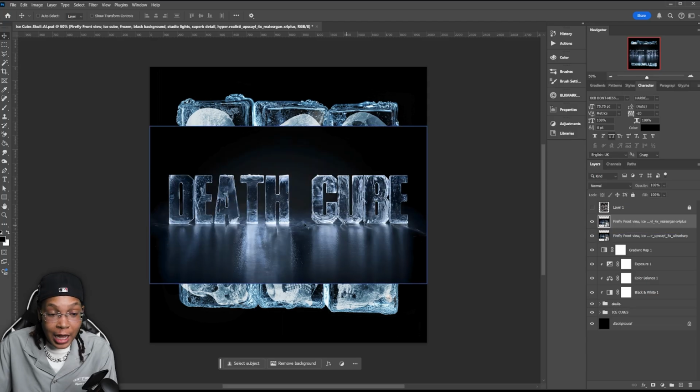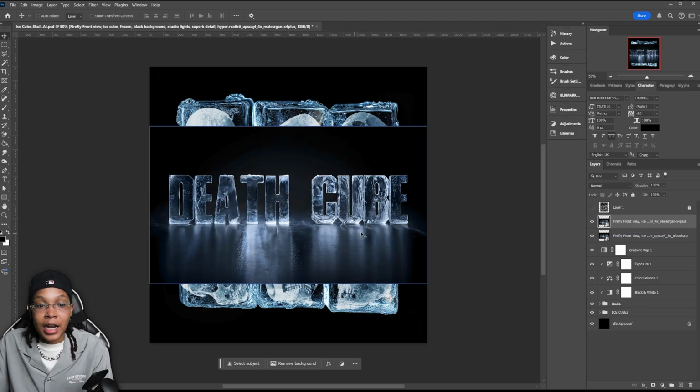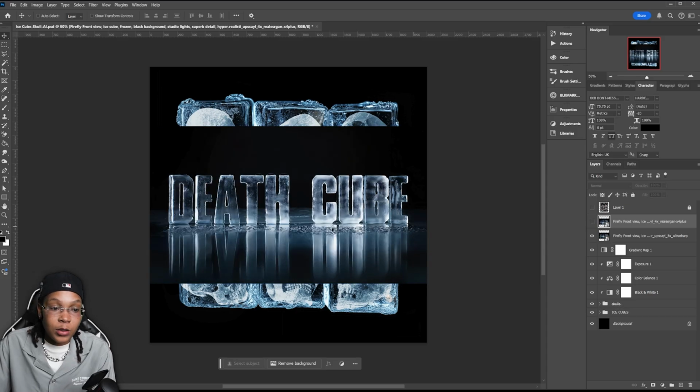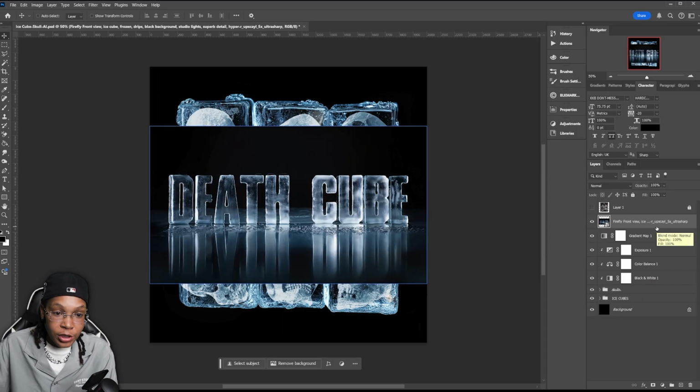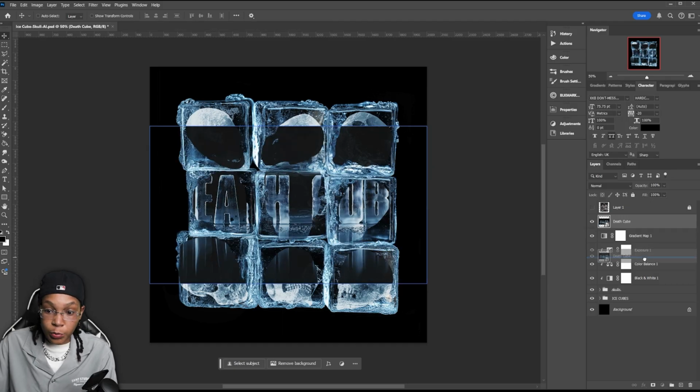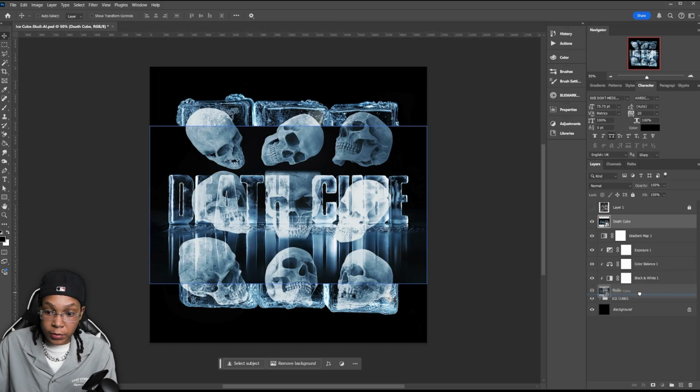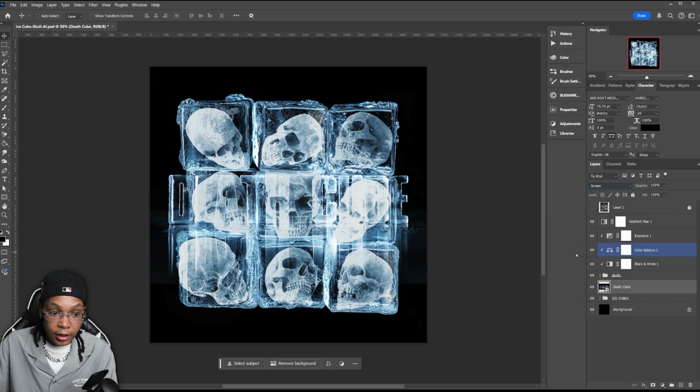I feel this one has that cubey feeling that I was trying to go for. And on this one, the reflection just goes for really what I want. So I'm pretty much going to stick with this one. We're going to just name this Death Cube. And then we could just put this underneath everything, so we just make sure everything still has the same feeling. Okay. And then we're going to set this to screen.